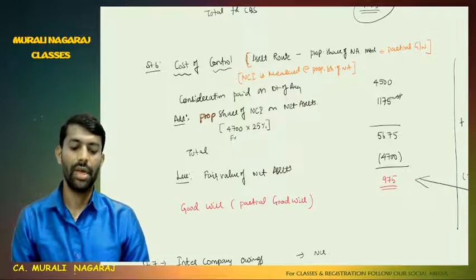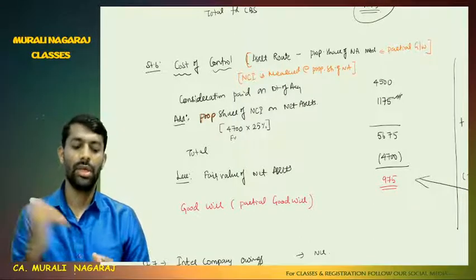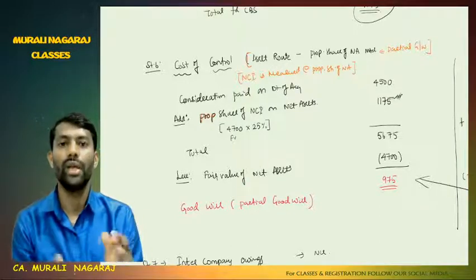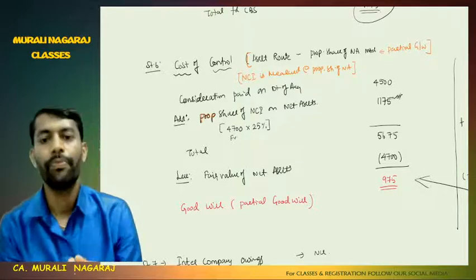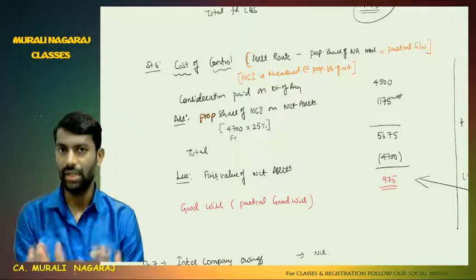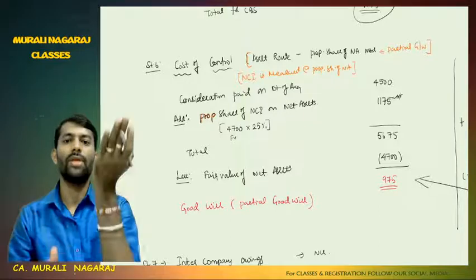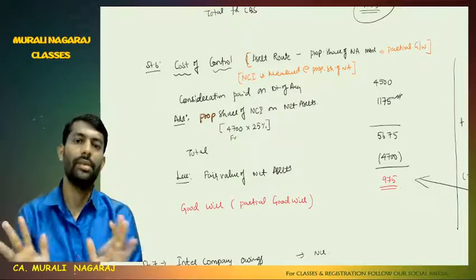So consideration paid on the date of acquisition is 4500. For that, add the proportionate share of non-controlling interest in net assets. Net assets is nothing but fair value of net assets in problem number 13. So the figures we have taken from problem number 13. It's a continuation. There, instead of 100%, it is 75%. That is the change. Except for everything else, purchase consideration is reduced by 1500, so cash balance will increase by 1500.